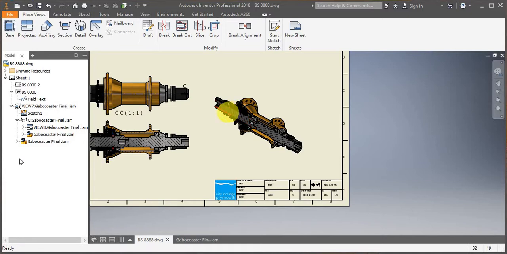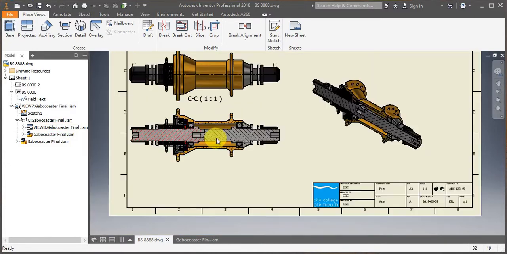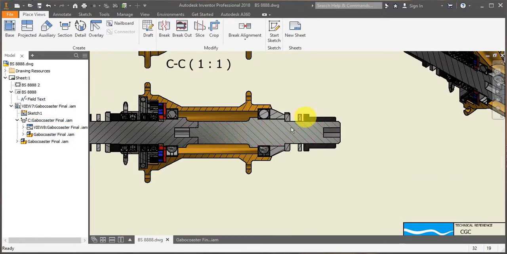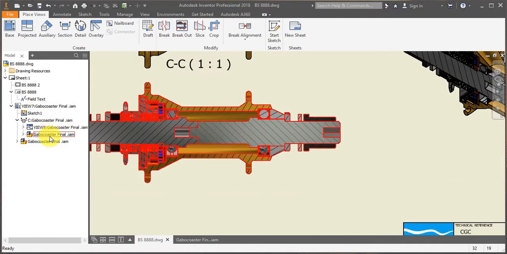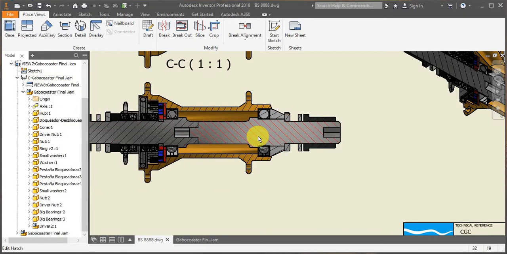Okay, so the next thing that you need to know, if you would like to fully display certain parts, you don't want the section cut to apply to certain parts, then you go on the original section, which is this one. Then you find the part that you want to display.